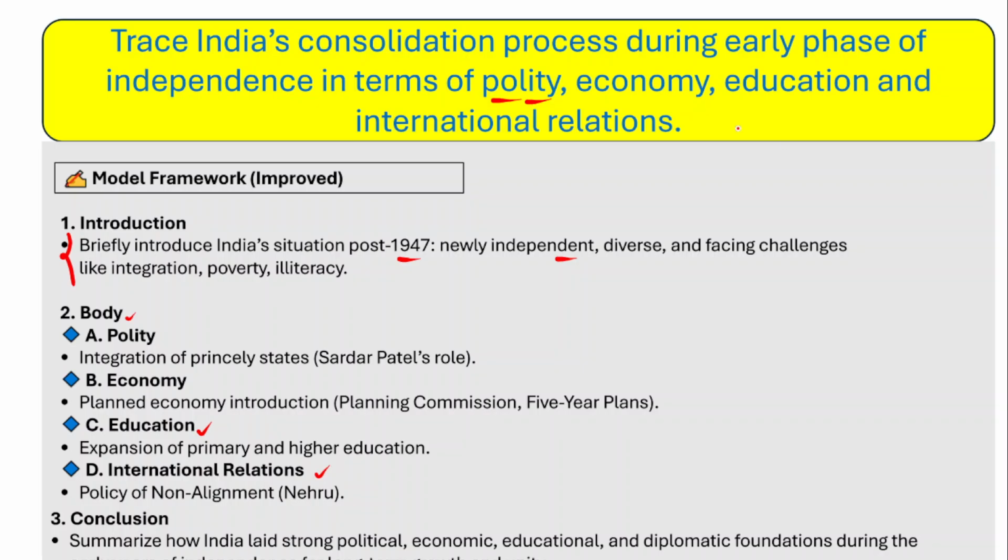So you have to talk about polity, economy, education and international relations, and the consolidation process immediately after India's independence. And ultimately you have to summarize this consolidation process and how it laid the strong foundations for the later stages of development for India. You just have to mention this in this answer.